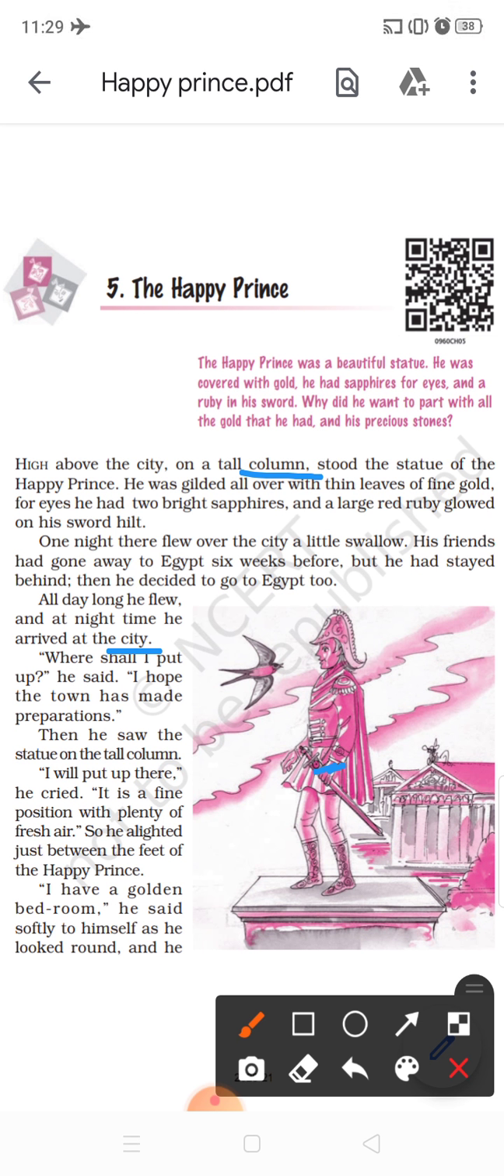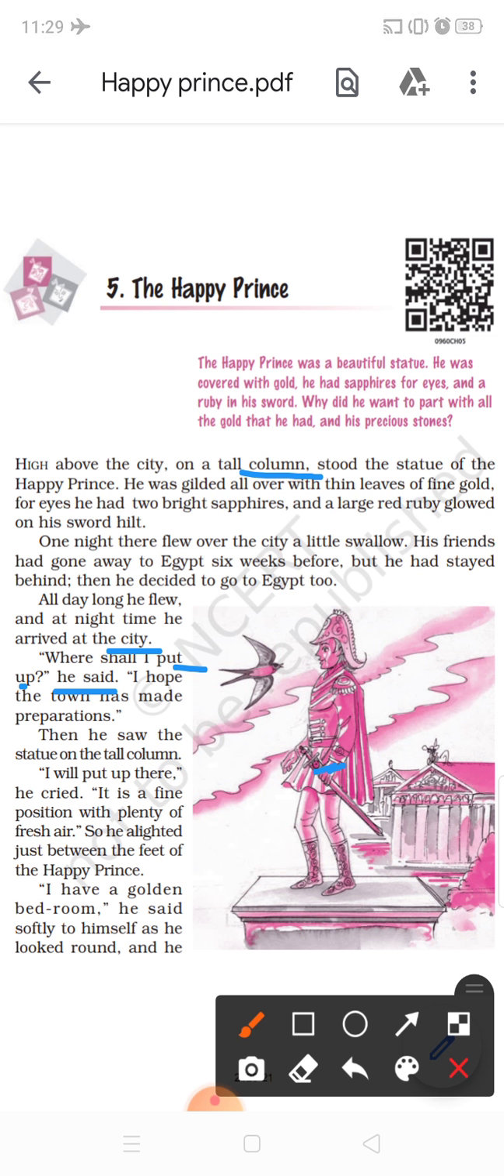Now, where shall I put up? He said. Who said this? The bird is telling. Where shall I put up? Put up means I have to stay at night. Where shall I stay at night? I hope the town has made preparations. I hope this town has some preparation, some places there for me to stay.